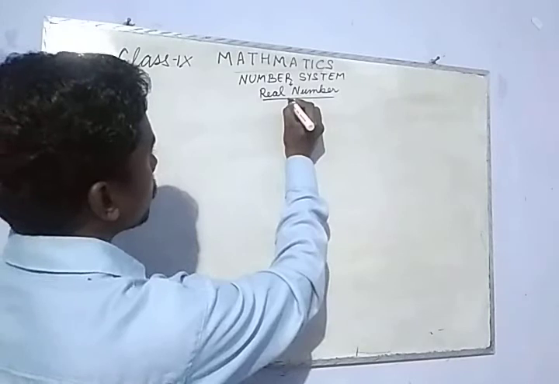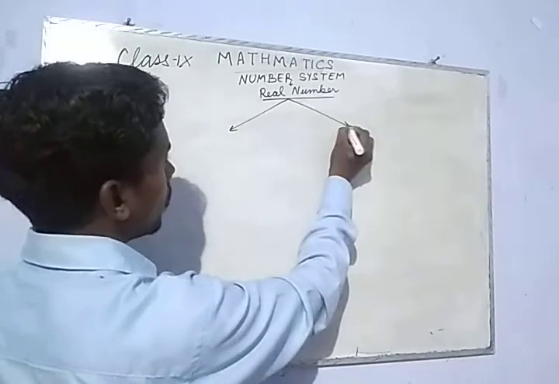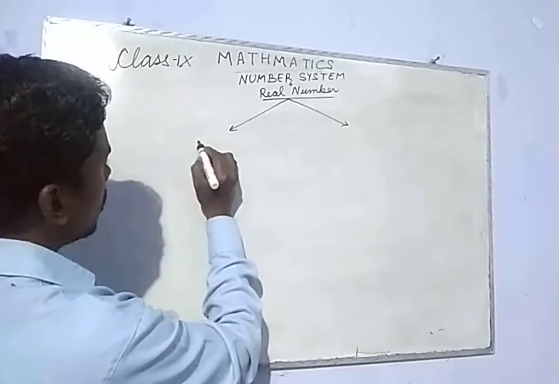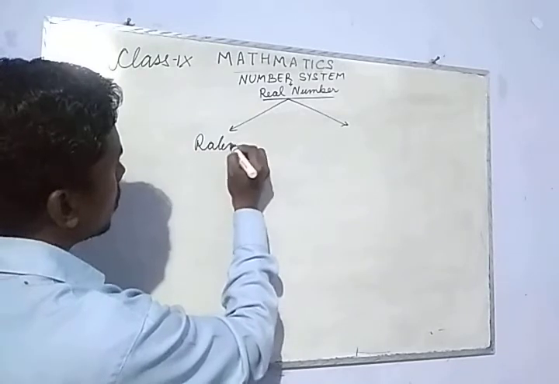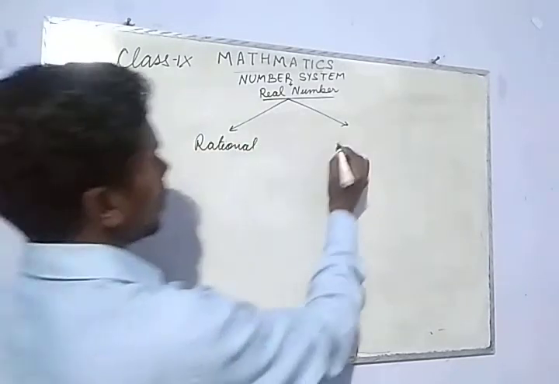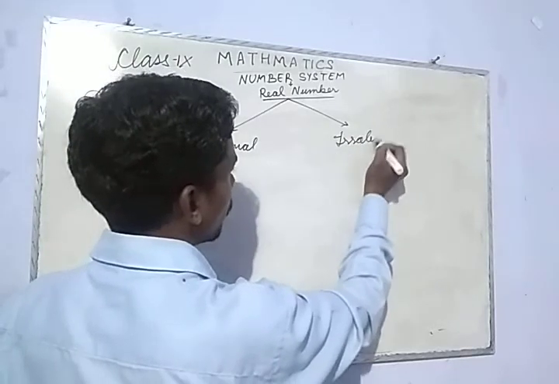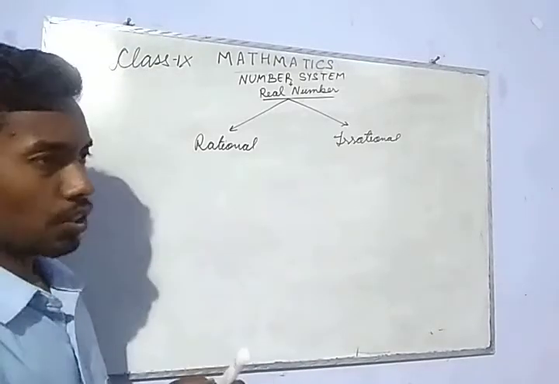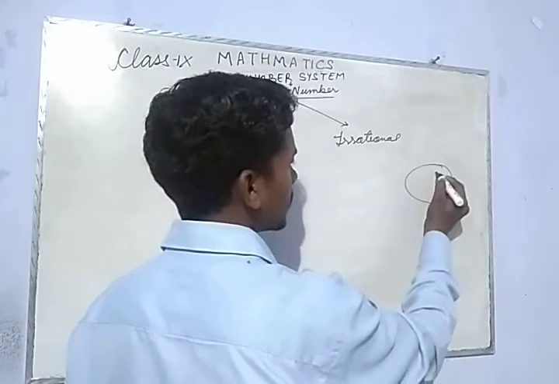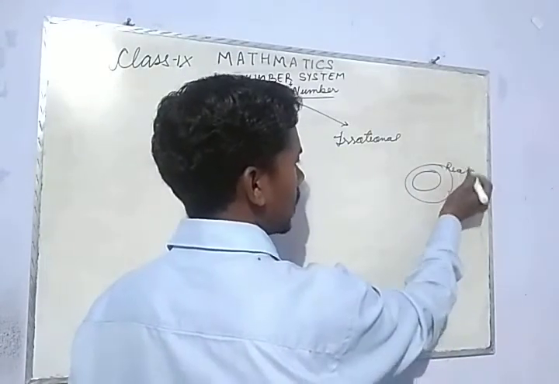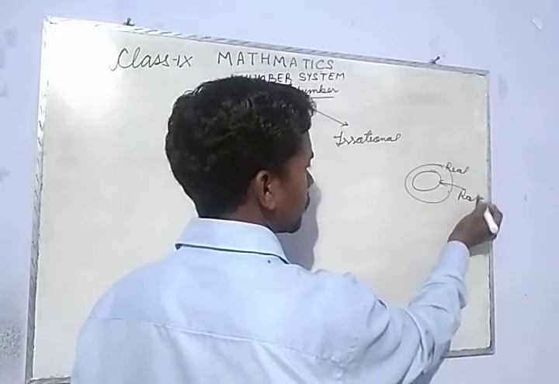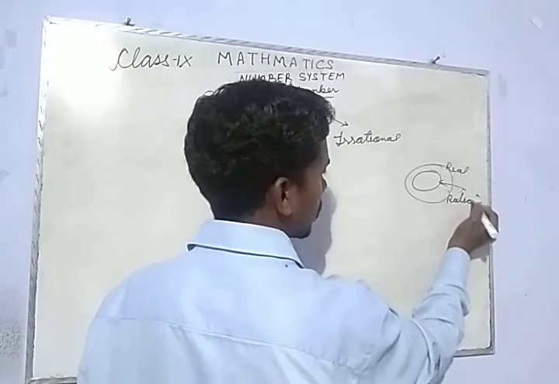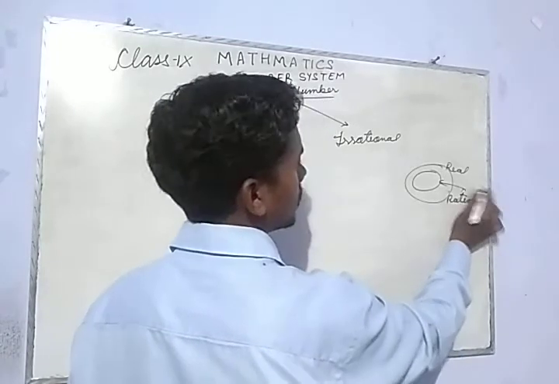So, real numbers. Real numbers, as I told, are classified into two types: rational and irrational. When we saw that chart, we had this real, and inside this real we had rational.